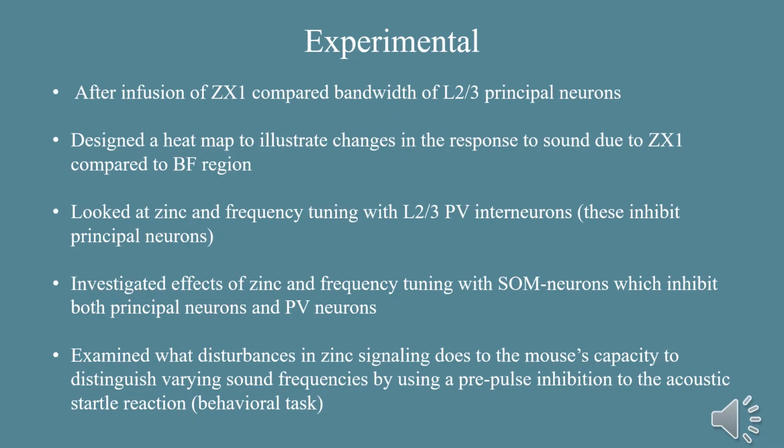We then compared the bandwidth of layer 2-3 principal neurons and created a heat map in order to see differences in response between the 5 groups of mice. We also performed a test to see if disruptions in zinc signaling would affect the mouse's ability to distinguish varying sound frequencies. We did this by using a pre-pulse inhibition to acoustic startle reaction experiment between the ZNT3 knockout mice and the ZNT3-WT mice.